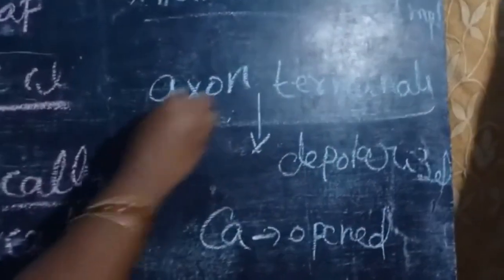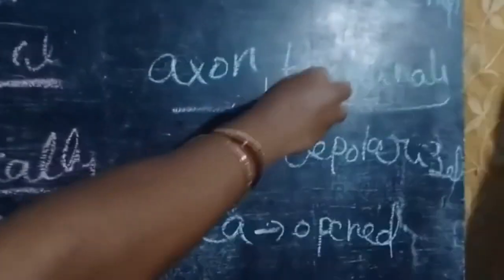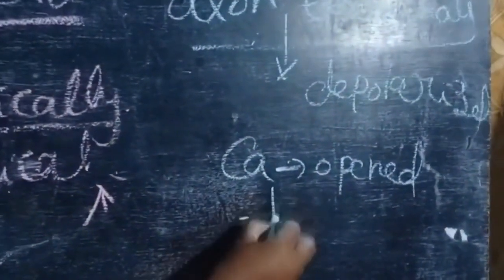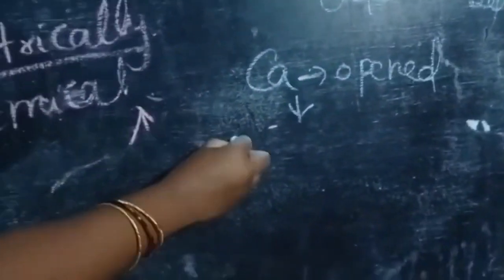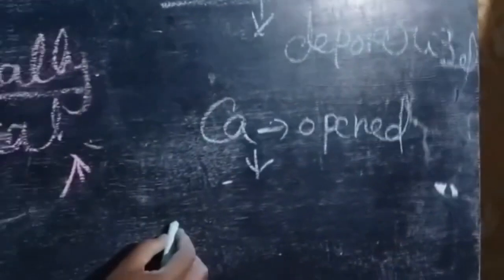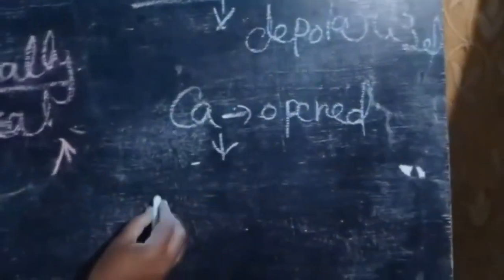Calcium ions open at the axon terminals. Next, calcium ions stimulate the movement of the synaptic vesicles towards the membrane. Here they fuse with the plasma membrane and release the neurotransmitters into the synaptic cleft by exocytosis.